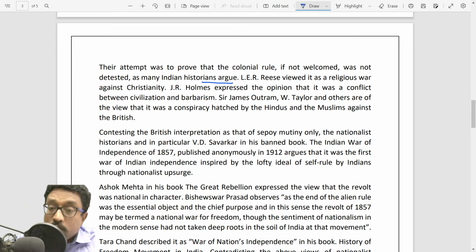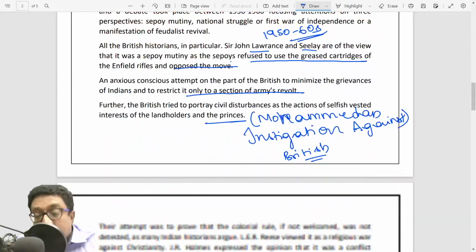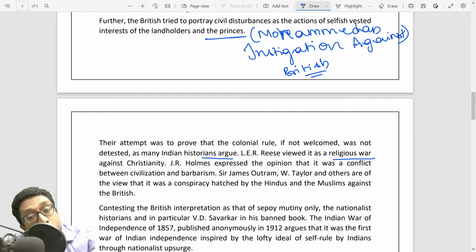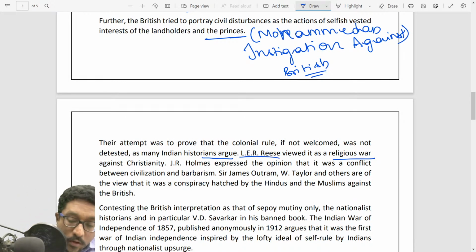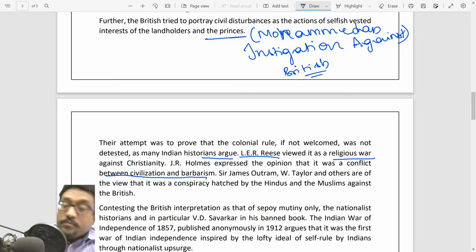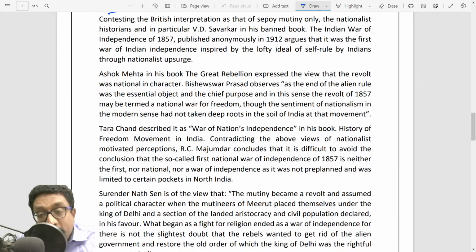And then, if you want, you can use one or two words, because they are asking you to give a detail of the nature of the 1857 revolt. So some historians called it a religious war. See, the best part is you may not need to write the historian name. You don't have to really worry about the historian name. Some historians called it a religious war against Christianity. Some had an opinion that it was a conflict of civilization and barbarism, where some, like James, even went to the point of calling it a conspiracy hatched by Hindus and Muslims against the British. So the nature of the 1857 revolt has always been not yet determined.